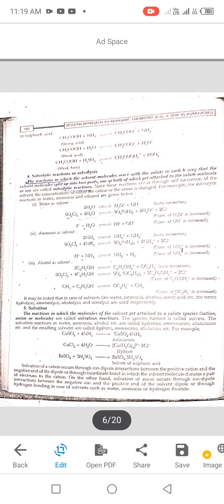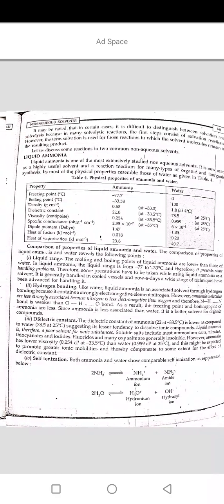Solvation of a cation occurs through ion-dipole interaction between the positive cation and the negative end of the dipole, or through a coordinate bond in which the solvent molecule donates a pair of electrons to the cation. On the other hand, solvation of an anion occurs through ion-dipole interaction between the negative ion and the positive end of the solvent dipole, or through hydrogen bonding in the case of solvents such as water, ammonia or hydrogen fluoride.